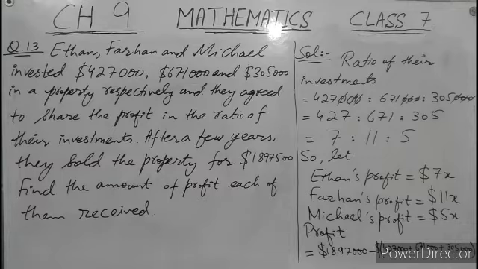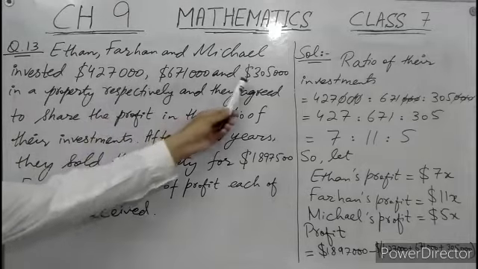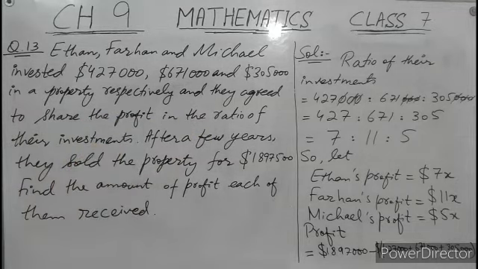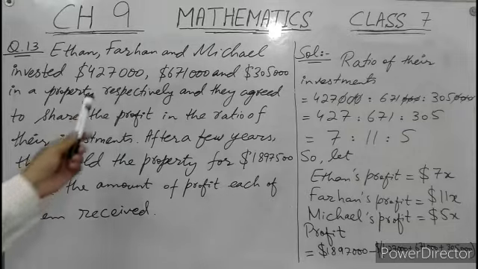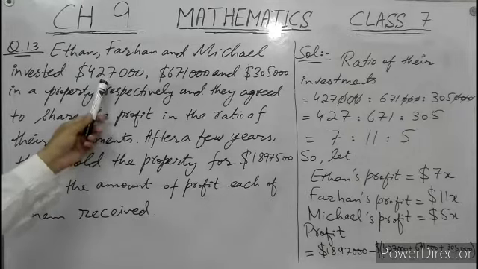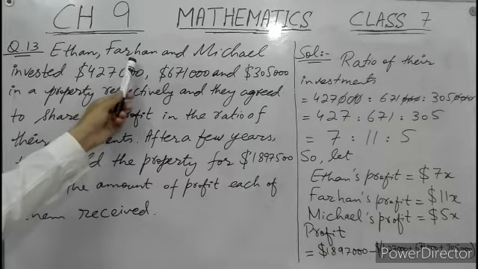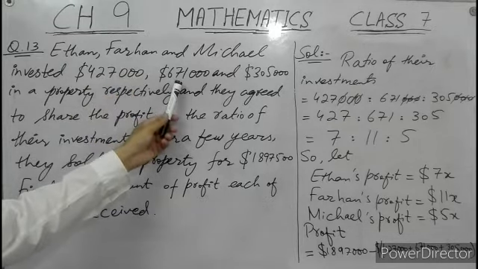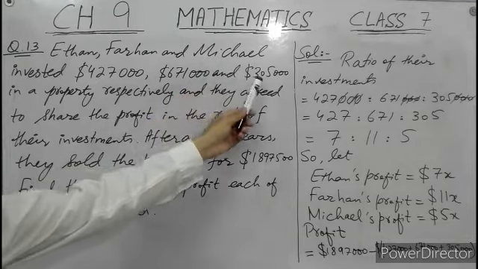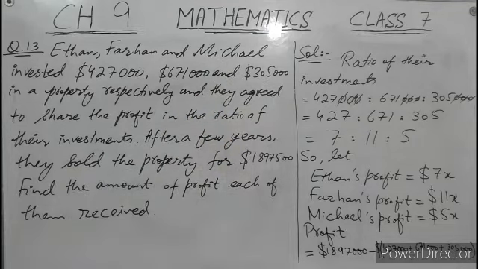Today I start with question number 13 of exercise 9a. We have given Ethan, Farhan and Michael invested these three amounts in a property respectively. Respectively means first person is Ethan and first number is related with his investment. Second person is Farhan. Farhan's investment is 6,71,000. Third person is Michael. His investment is 3,05,000.